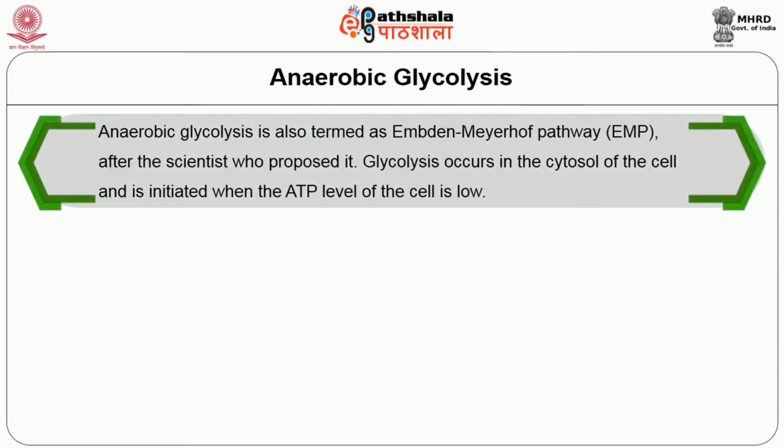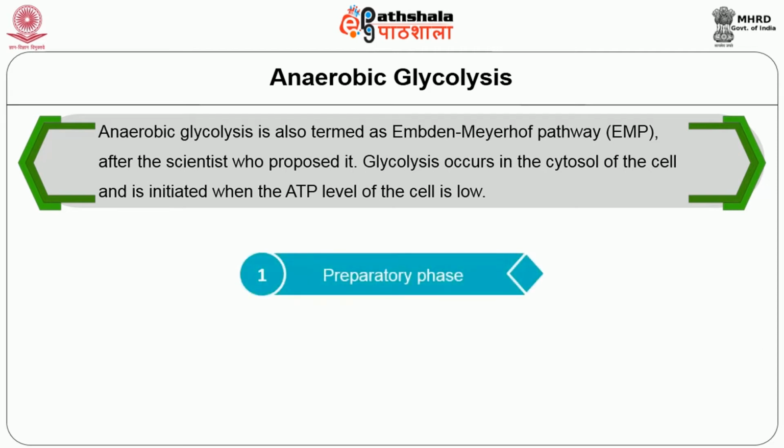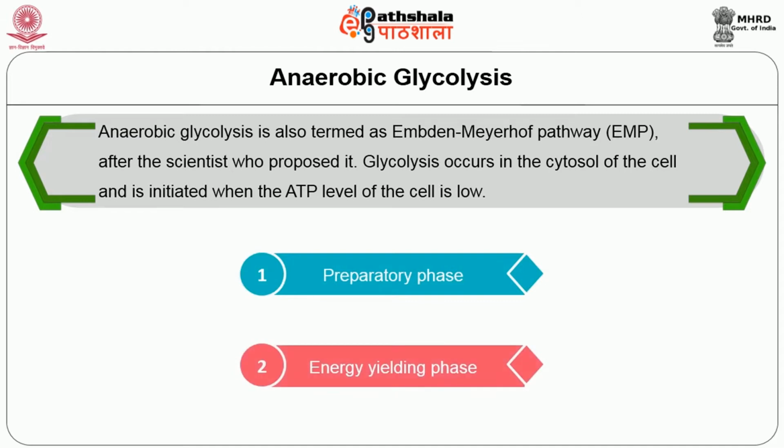It is also termed the Embden-Meyerhof pathway, that is EMP, after the scientists who proposed it. Glycolysis occurs in the cytosol of the cell and is initiated when the ATP level of the cell is low. This pathway is divided into two stages: the preparatory phase and the energy yielding phase.